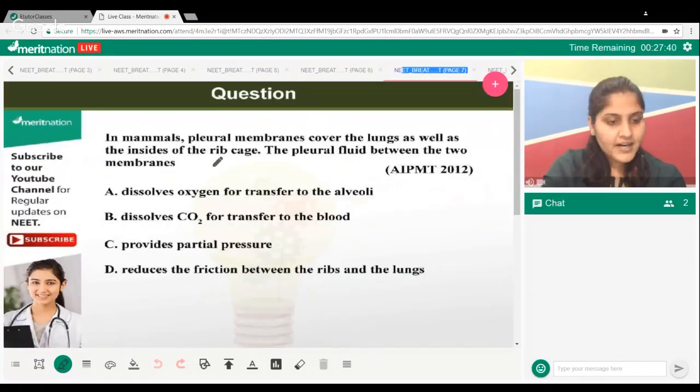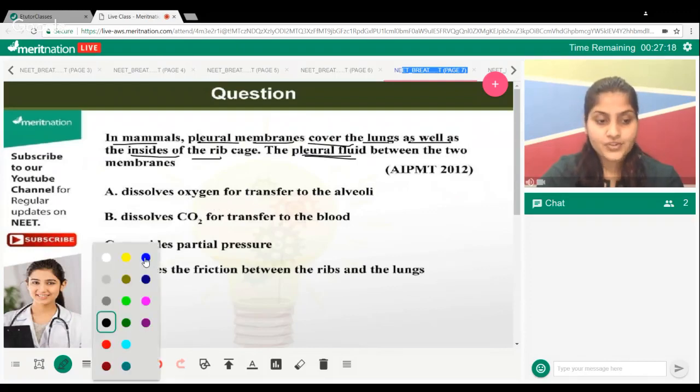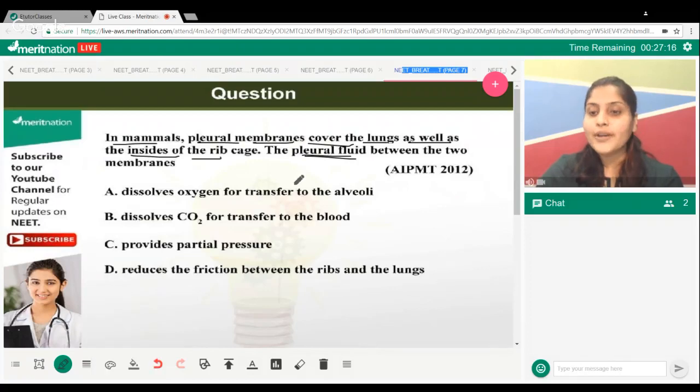Your time starts. The question is asking, in mammals, pleural membranes cover the lungs, as well as the inside of the rib cage. We've just discussed this. There's an outer pleural membrane and an inner pleural membrane, and between both of them there is a fluid that we call pleural fluid. What is the function of that fluid? What is the fluid doing over there?